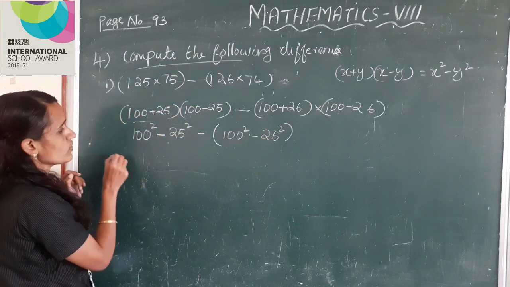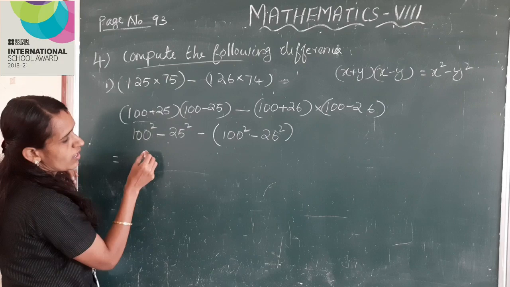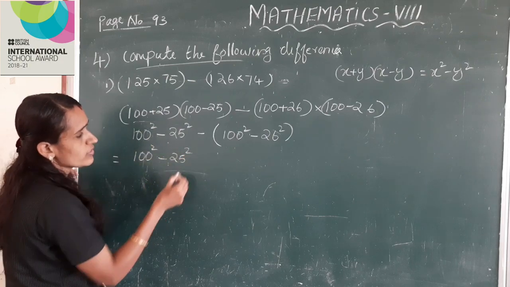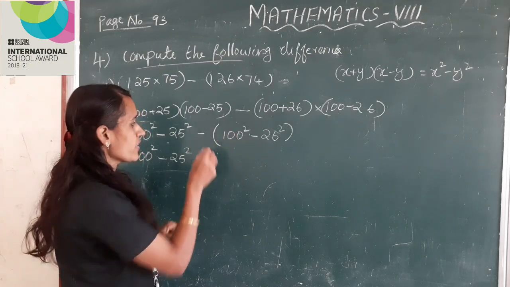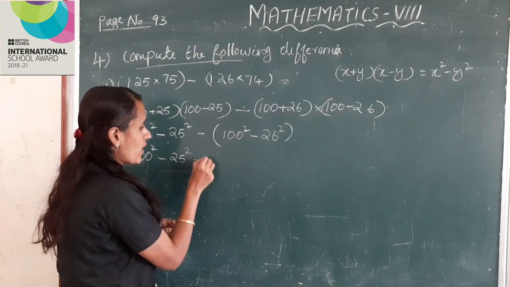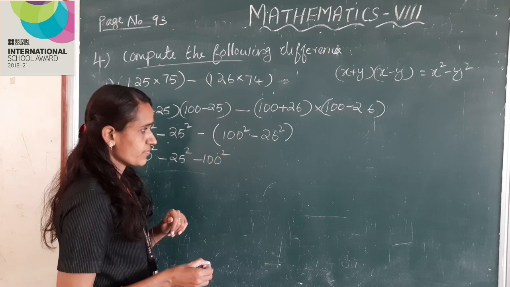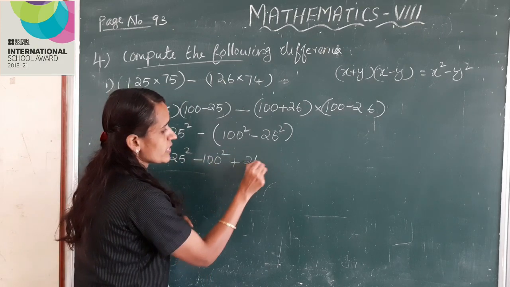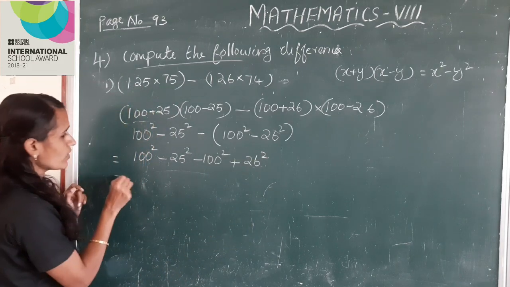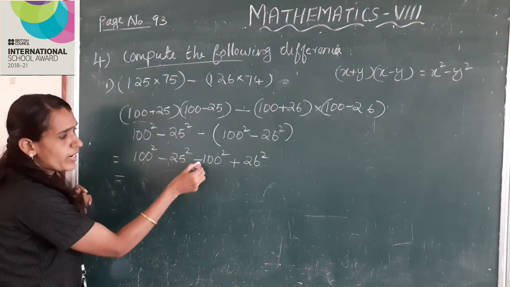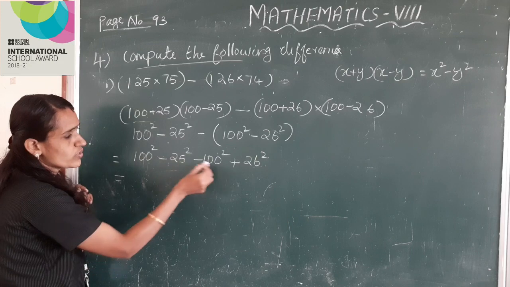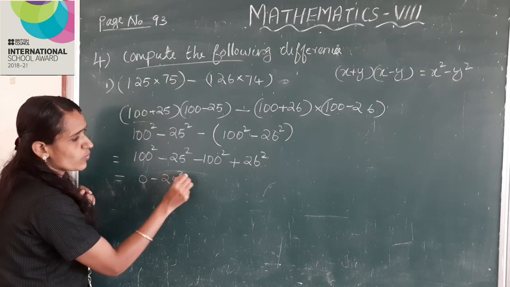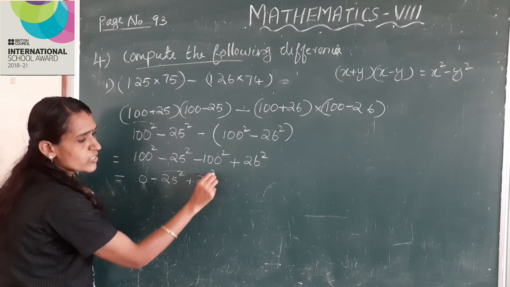This is equal to 100 square minus 25 square. Here open the bracket, minus into plus, minus 100 square, minus into minus, plus 26 square. This is equal to 100 square minus 100 square. These two terms sum is 0, minus 25 square plus 26 square.